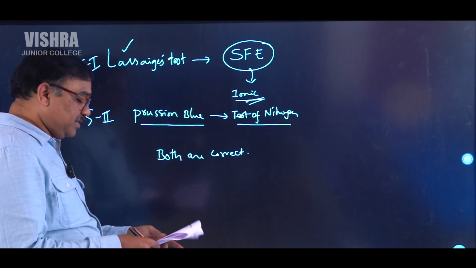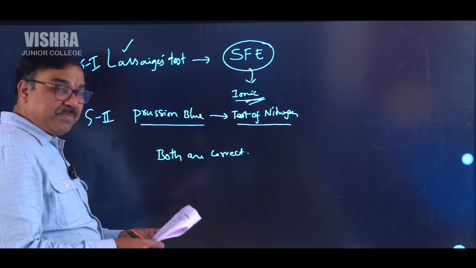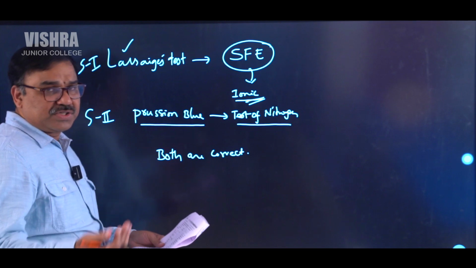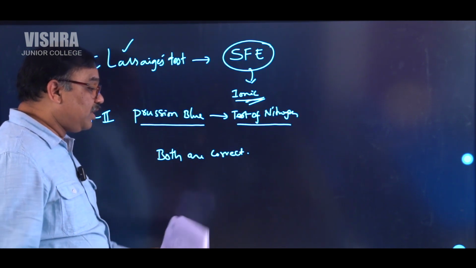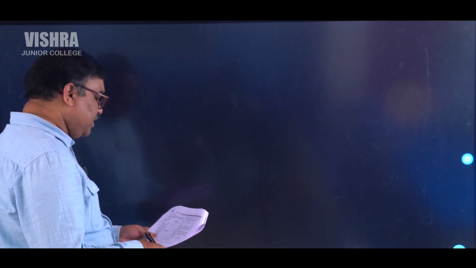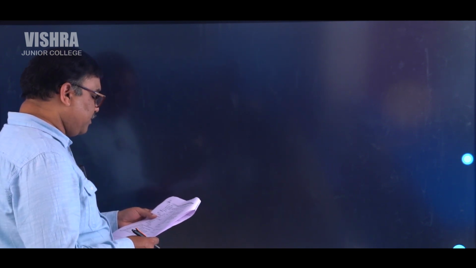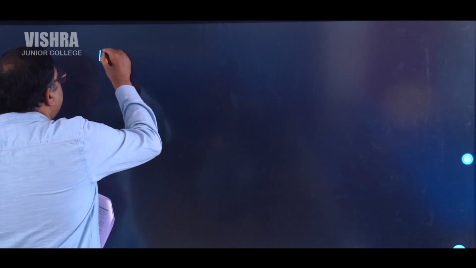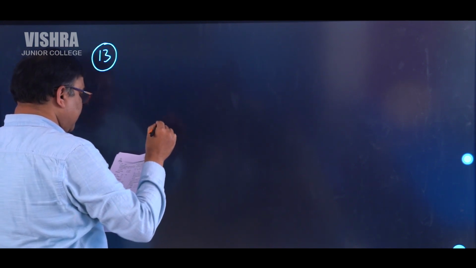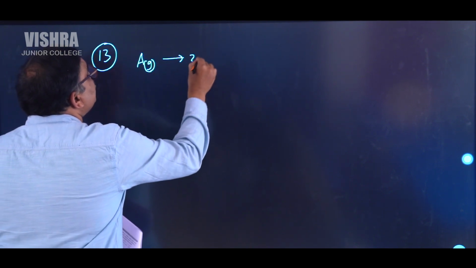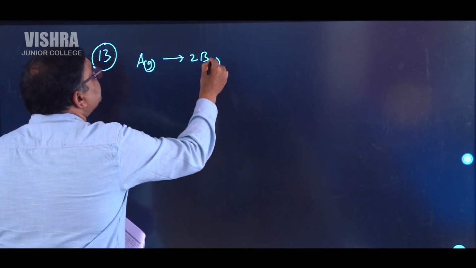Quickly, we can complete this particular paper because most of the questions are moderate. Now the tough questions are about to come, so carefully all of you concentrate here. These may appear in your examination also if you have not written the examination, so prepare well for this type of questions. So practice these questions. Let us see question number 13. Question number 13, A is a gas and this one converts into 2B, which is also a gas.